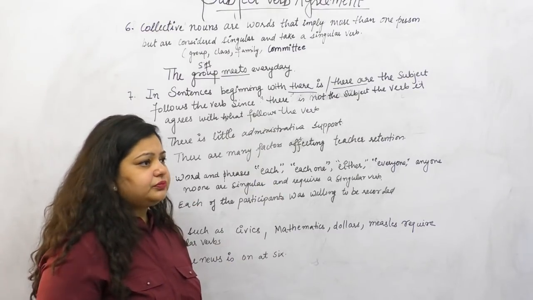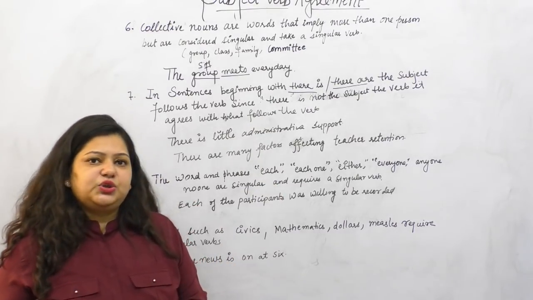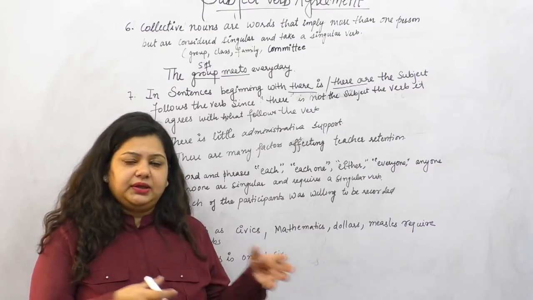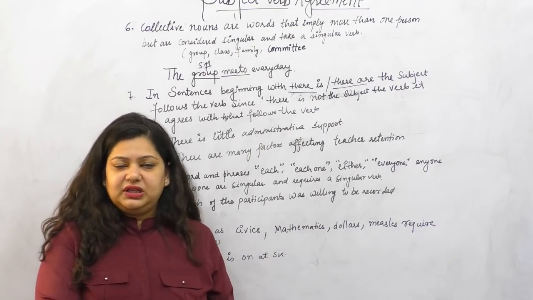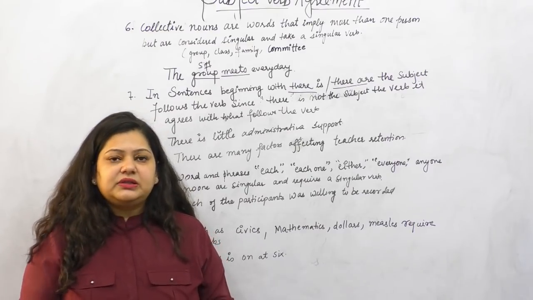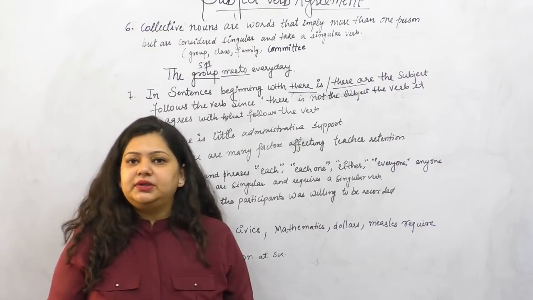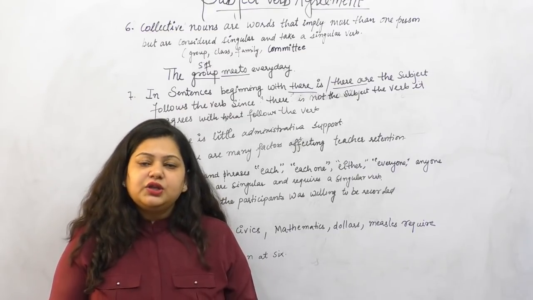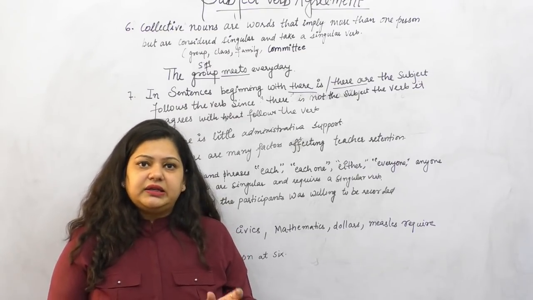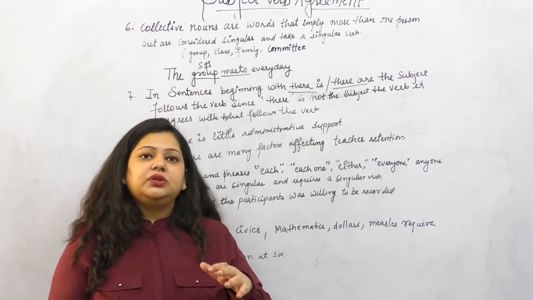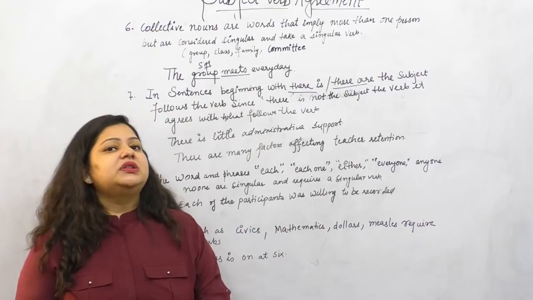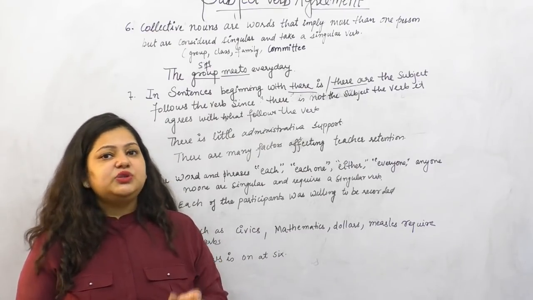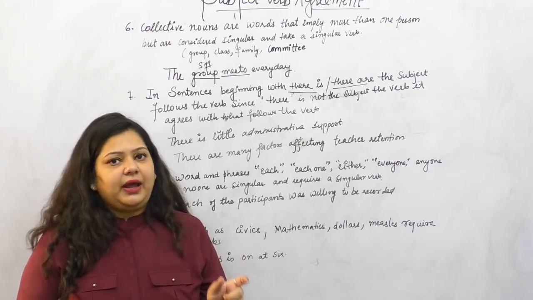So when a sentence starts with there is a boy, there is a girl, there were two people, there are 5 members in my team, there is not considered as a subject, right? We all know that there in itself is not a subject. So we have to focus on the subject it is following, and according to the subject in that particular sentence we will be choosing the right verb.